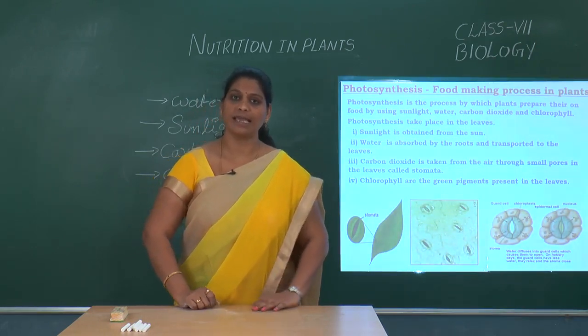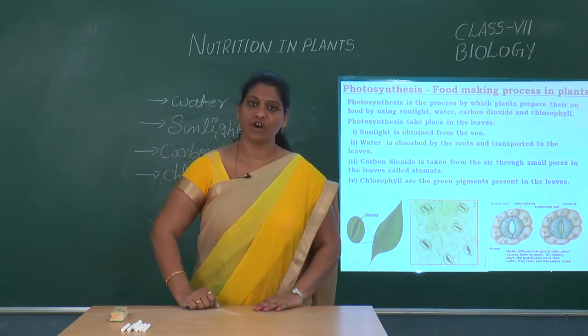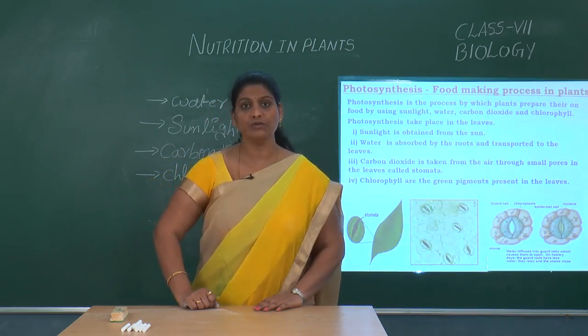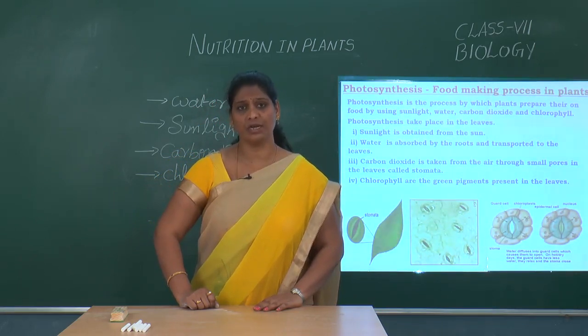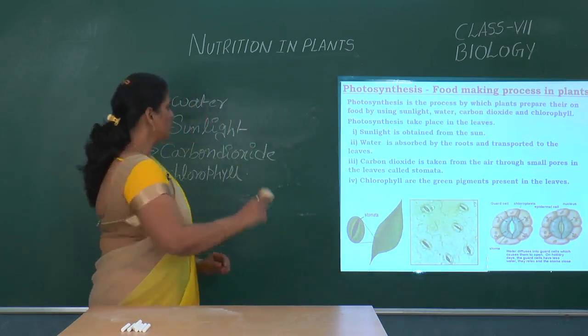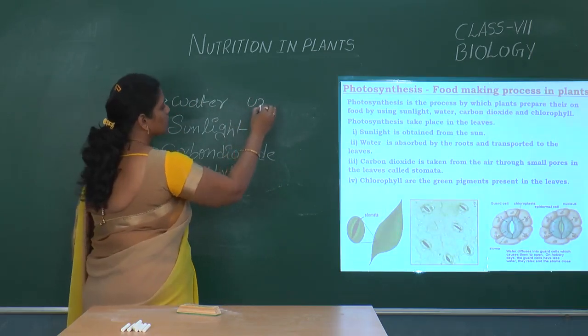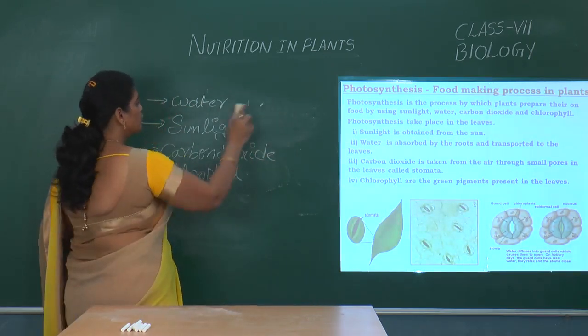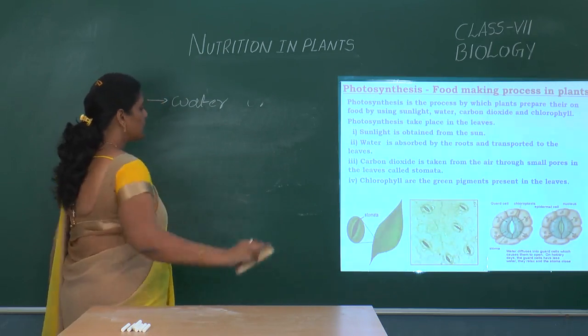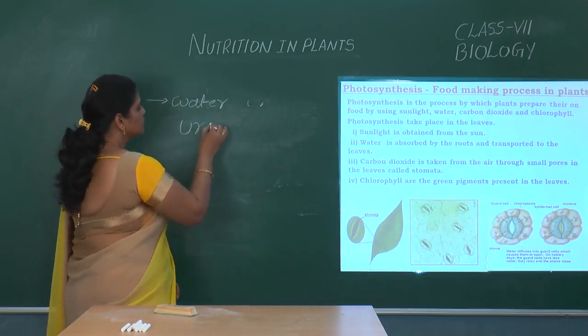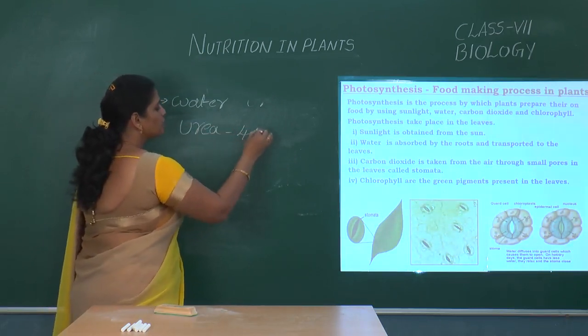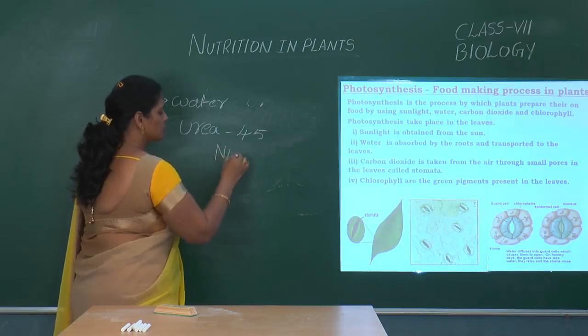Have you ever seen farmers sprinkling urea in rice fields? How do they sprinkle the urea? Why do they sprinkle the urea on the rice plants? Basically, urea contains 45% of nitrogen.